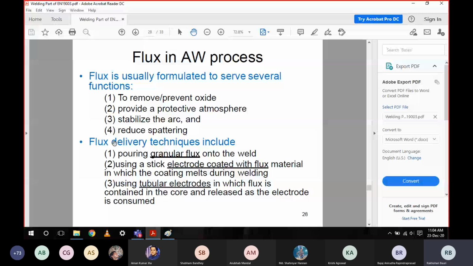And third, excuse me, sir. Can you explain the fourth point of the flux, reduce spattering? Yes, sir.